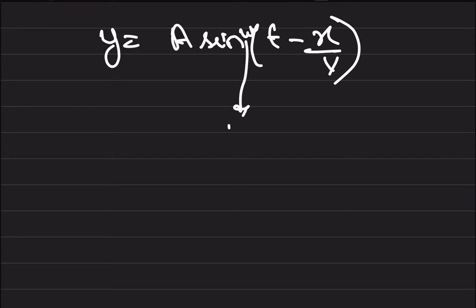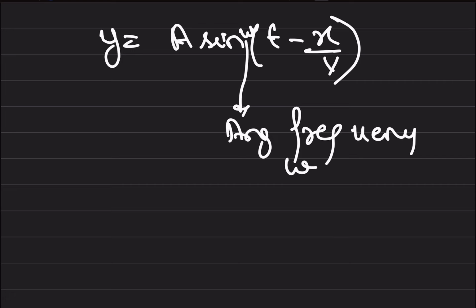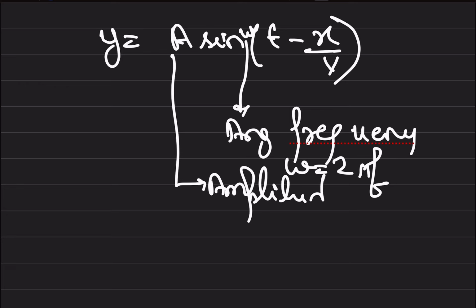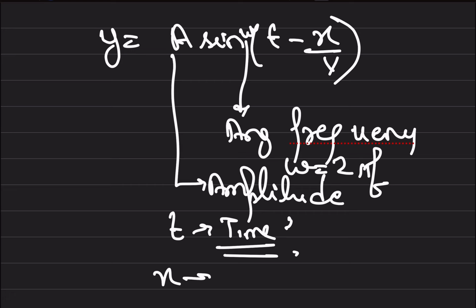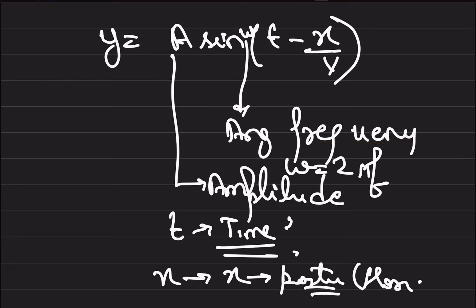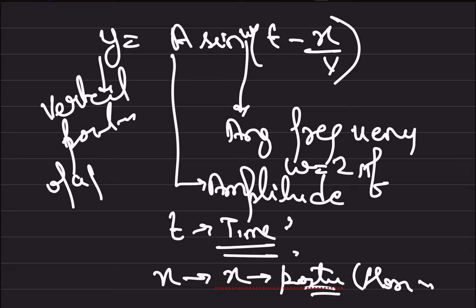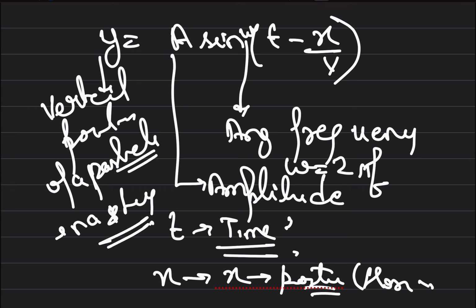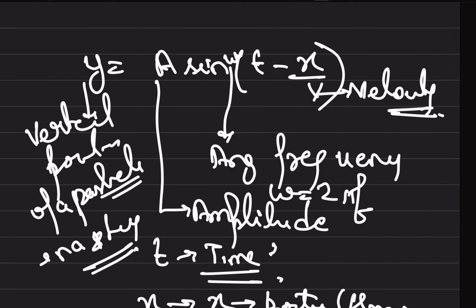Omega is nothing else but angular frequency, omega equals 2 pi f. a is the amplitude, t is time, x is the horizontal position, and y is the vertical position of a particle in a string. v is the velocity of the wave.